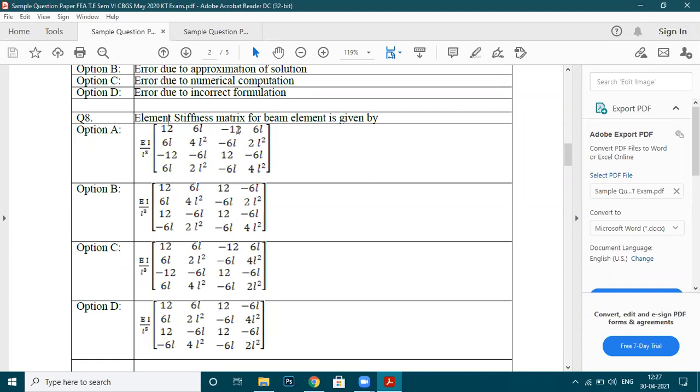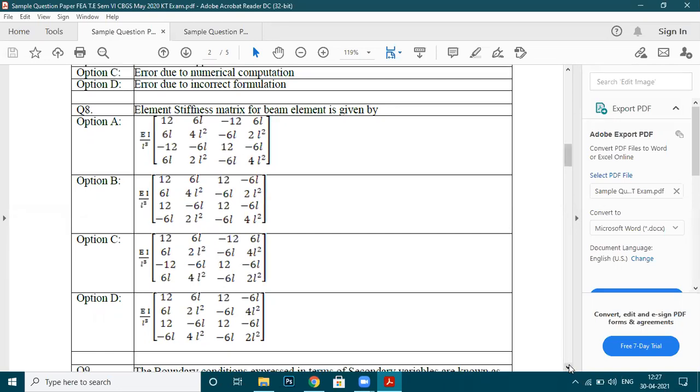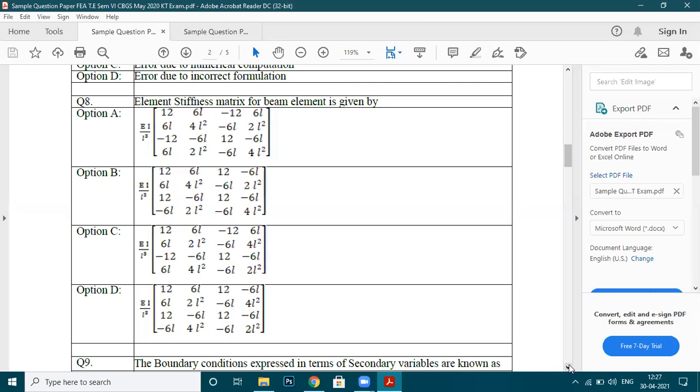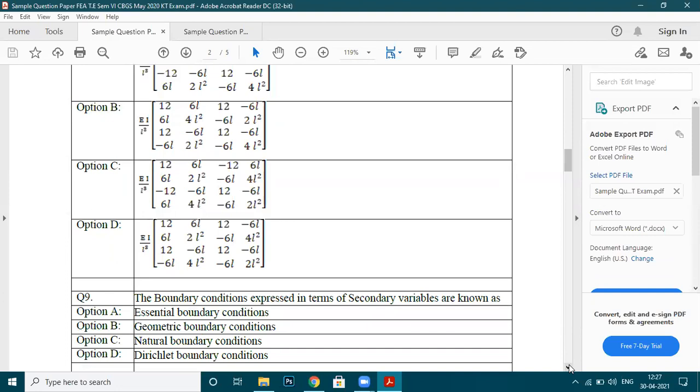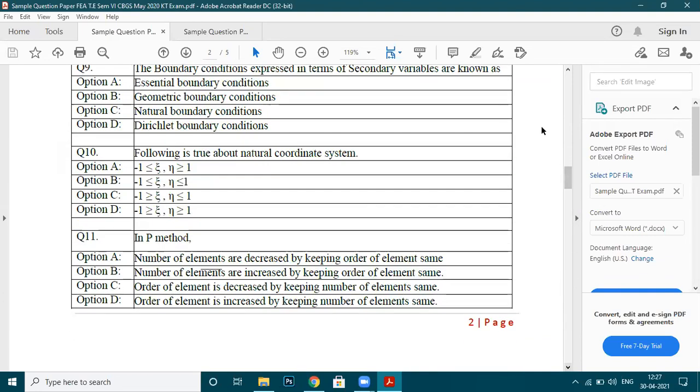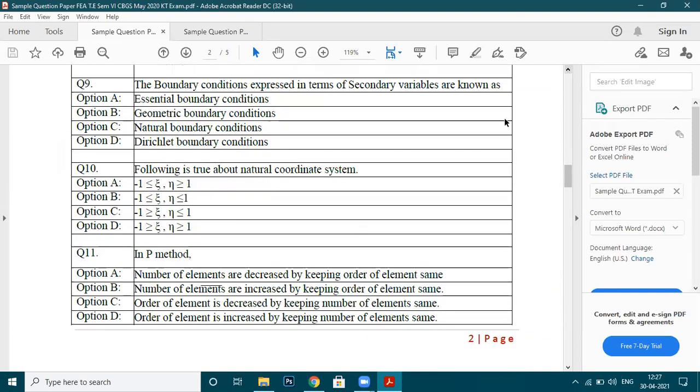And you can see the signs clearly. These two signs are minus, these two signs are minus, and these two signs are minus. This is how you're going to remember. Rather, I remember it this way, so you can also follow the same method to remember. This is all about option number 8. Now let's move to the next question, question number 9.